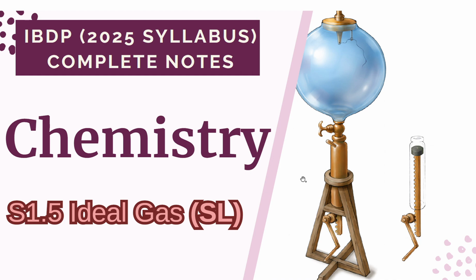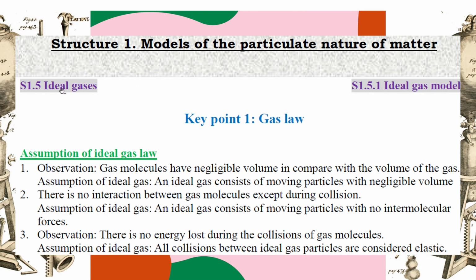Okay. So S1.5 is about ideal gas. We'll use ideal gas as a tool to find out the amount of gas produced from any reaction. From this information, we can estimate what happened in the reaction and monitor the reaction rate. It's a very great tool that we really need to learn here.